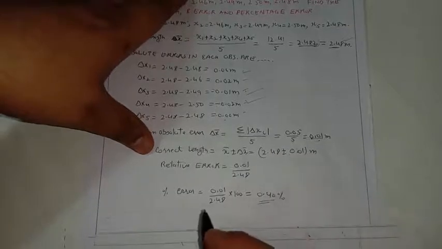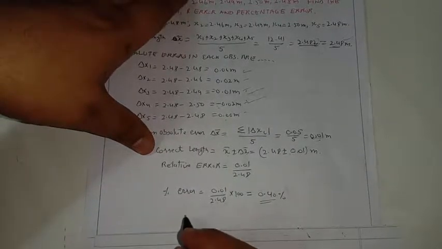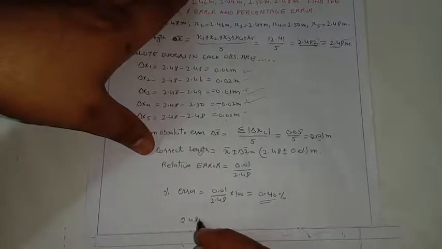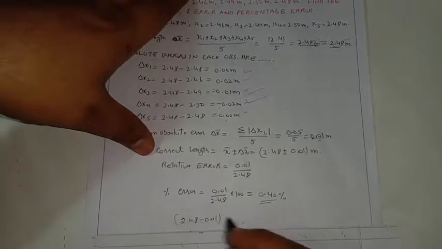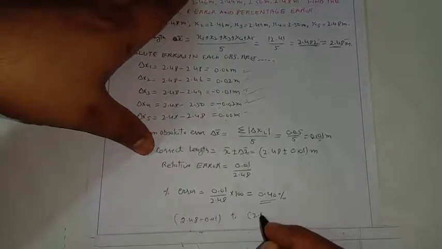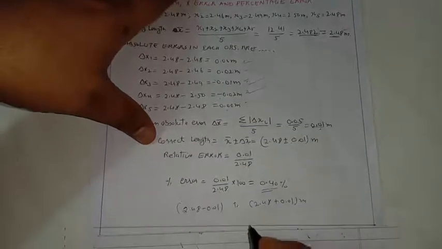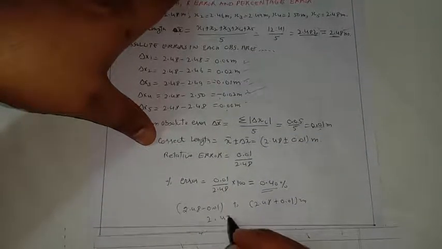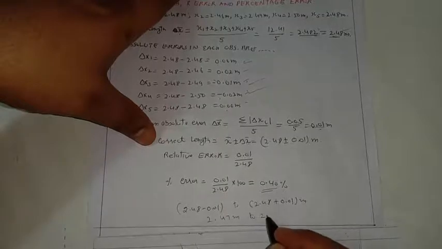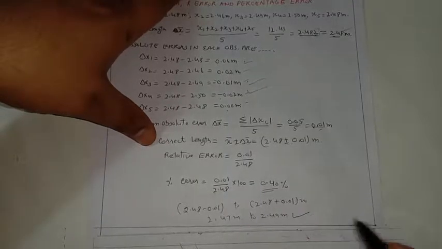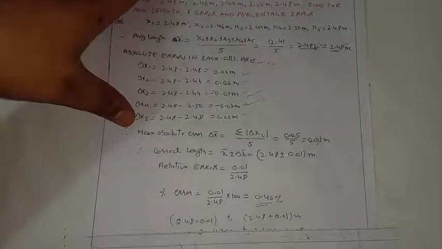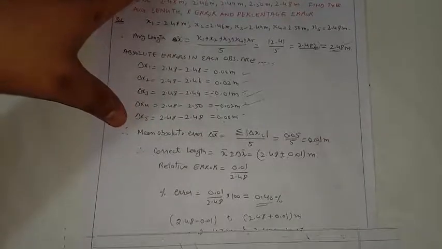This means that our actual value will be 2.48 minus 0.01 to 2.48 plus 0.01 meter. It can vary in this range, that is, 2.47 meter to 2.49 meter. So this is how we measure all the different types of errors.